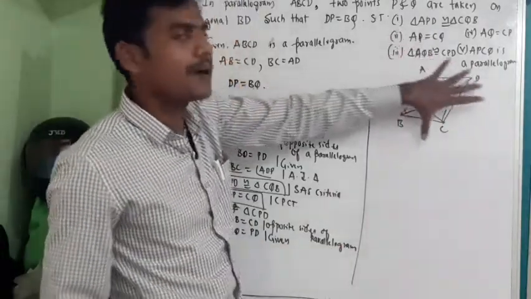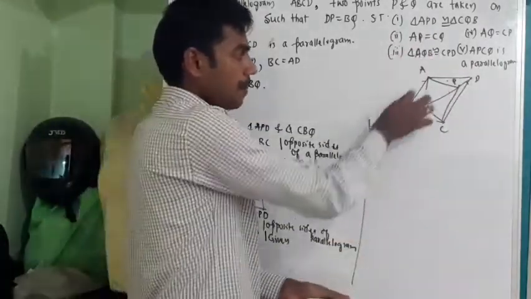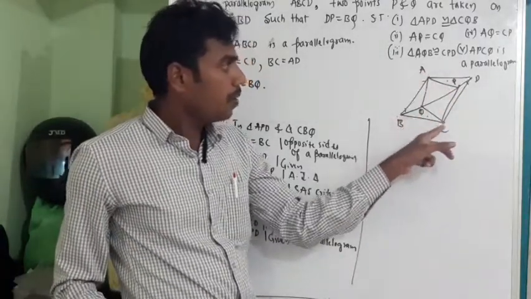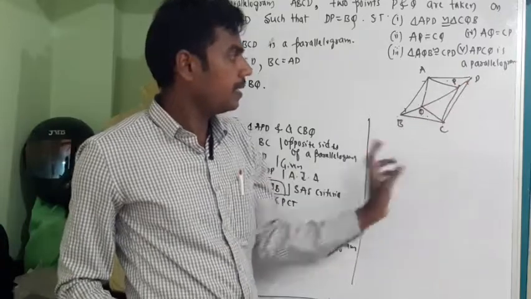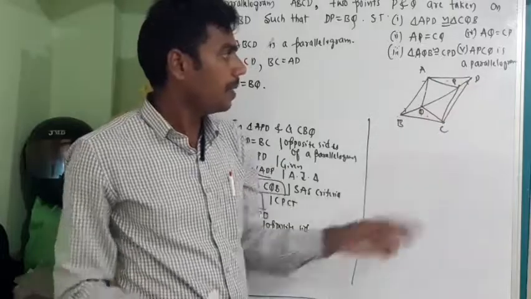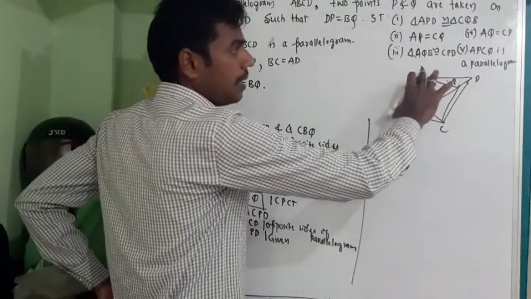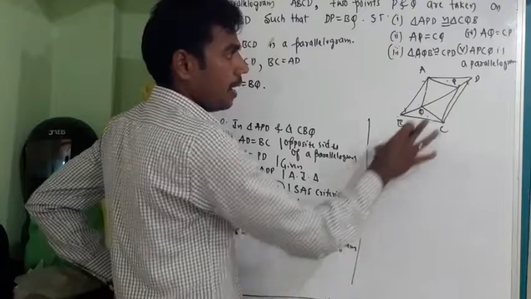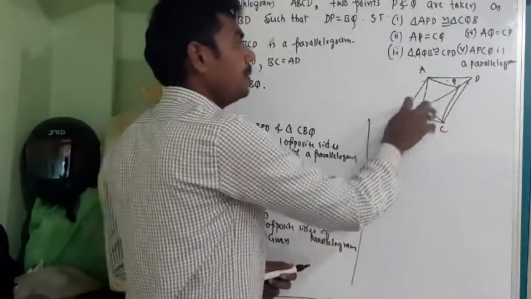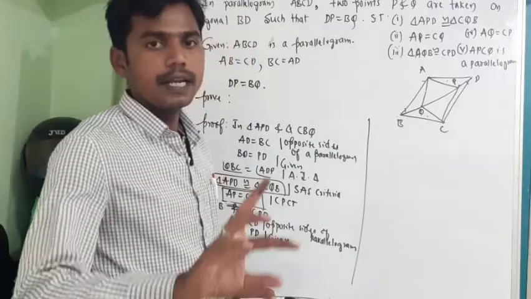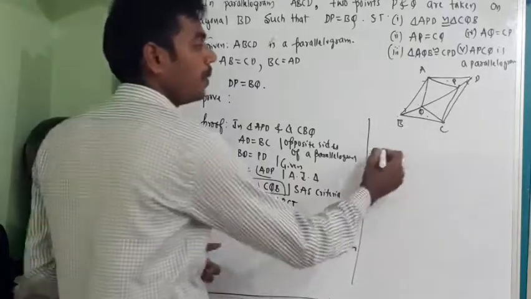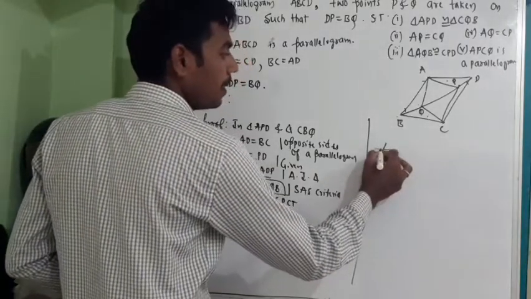Since ABCD is a parallelogram, angle ABQ will be equal to angle PDC, because AB is parallel to CD and BD is a transversal. So these two will be interior angles. Interior angles between two parallel lines will be equal.